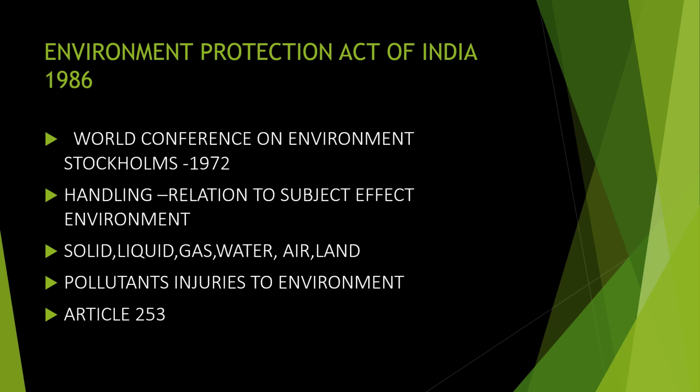All these things are discussed, and a lot of new acts brought to stop the problems happening to the environment. An article has brought for this. It is Article 253. So the act is in the year 1986, and the article is 253. These are the 2 points you have to keep in mind. Why they have put forward such an act, because to protect the environment.